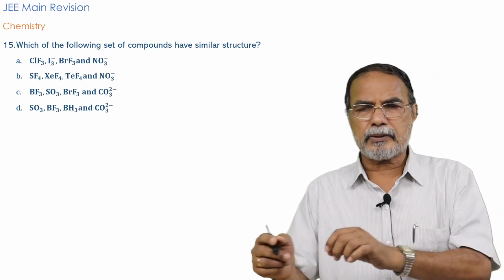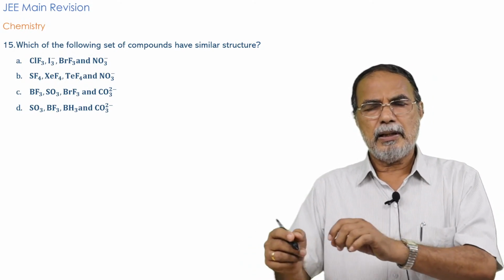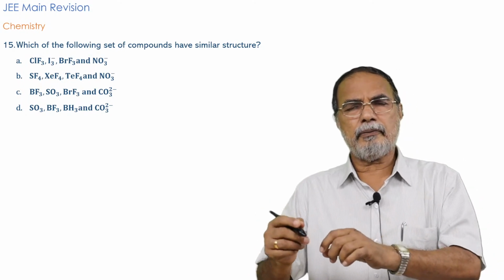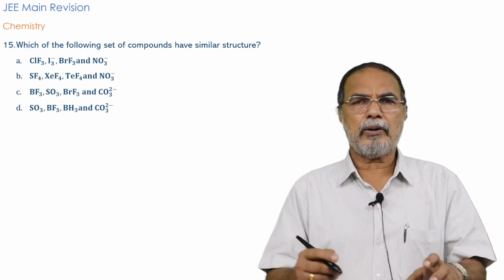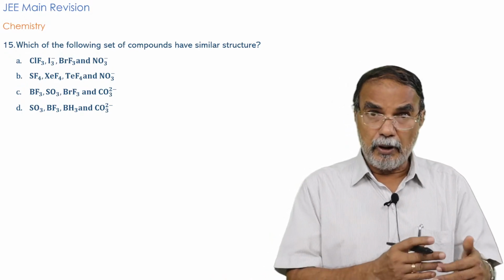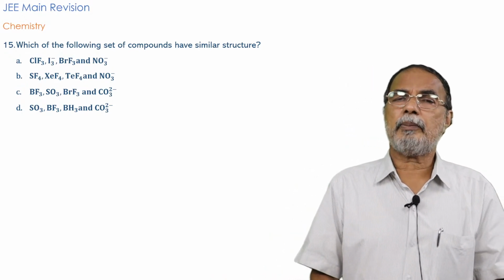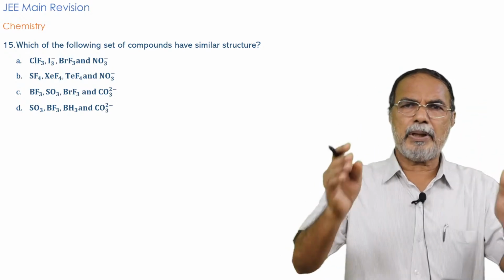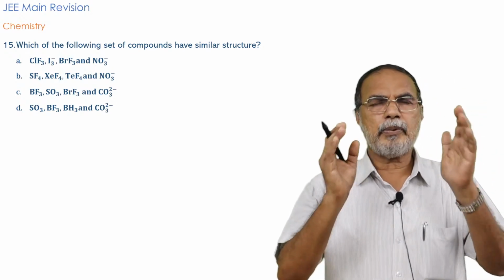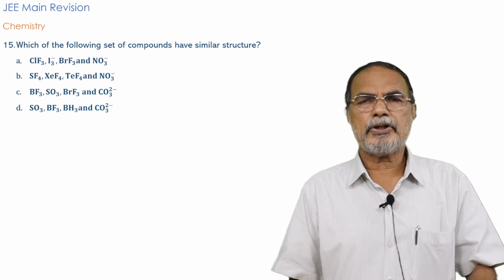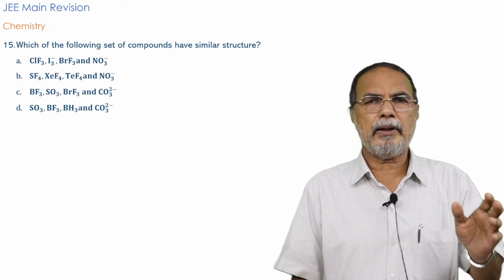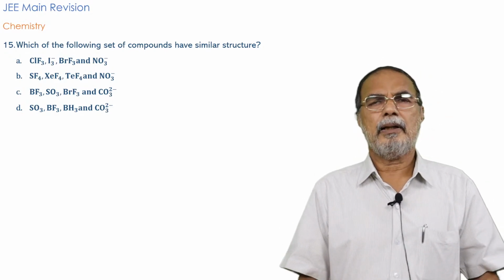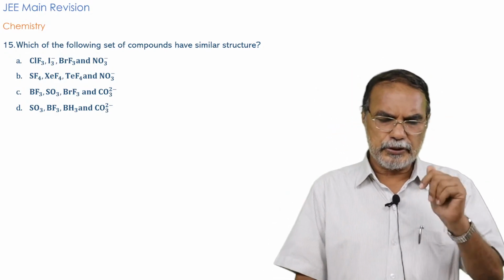Otherwise, for so many molecules, you will have to start from the first principles. You will have to write the electronic configuration, and then the promotion of electron to vacant orbitals, then hybridization and all that, and then work out the geometry. To work out for all these molecules in a short time may be difficult. So you must have in your mind the type of hybridization and the geometry of these molecules. Then things are very easy, things are well in your hand. You can easily write down the correct answer for questions of this type.